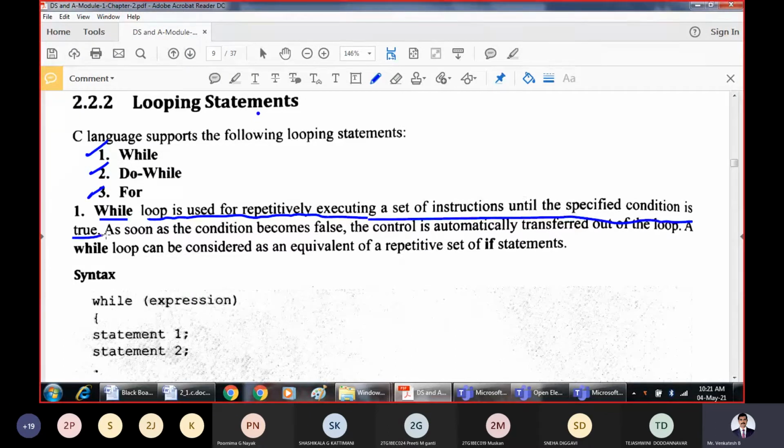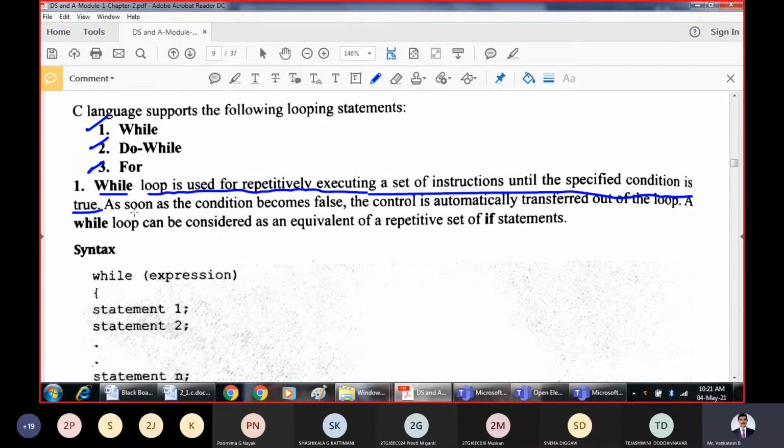You evaluate the condition first and check its truth value. If it is true, then only we execute the set of statements in the while loop. When the condition becomes false, we skip the while loop, and the control is automatically transferred out of it.